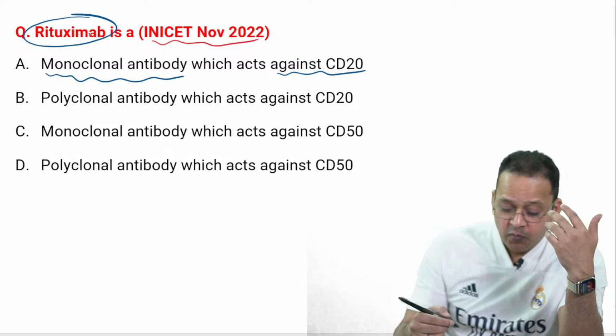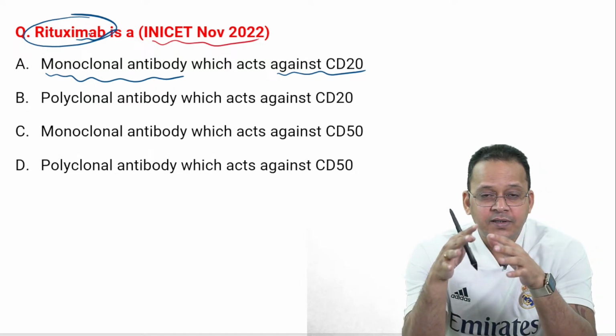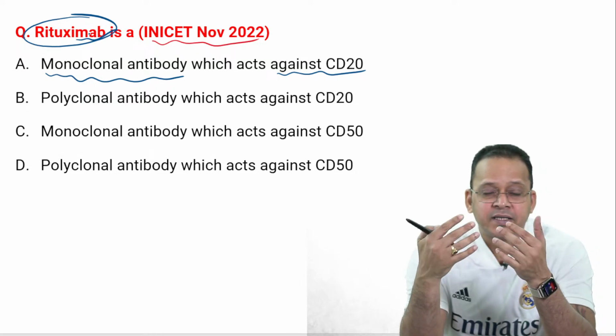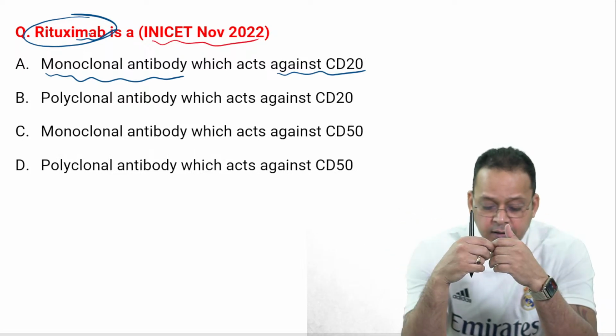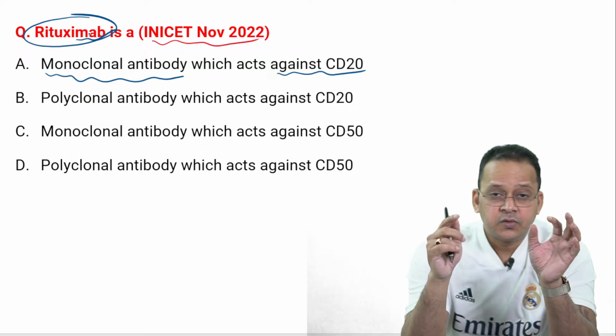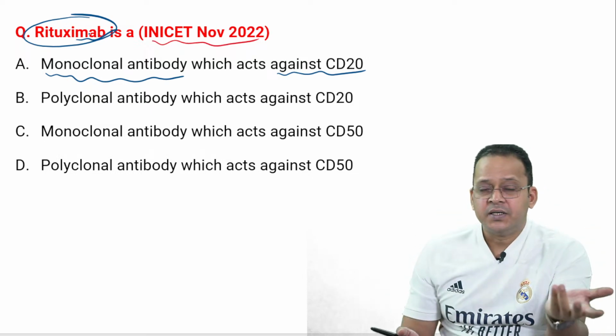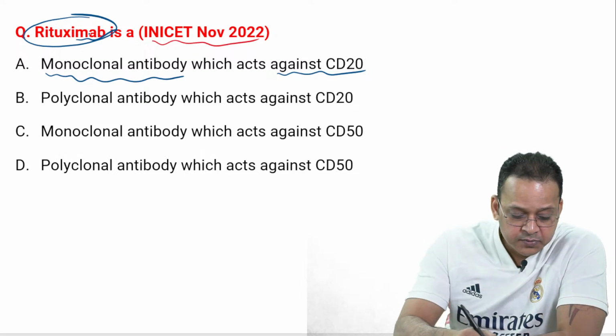The reason why I'm saying it's a stupid MCQ is that if you look at any drug that ends with MAB, MAB itself stands for monoclonal antibody. So any drug that ends with MAB is a monoclonal antibody. So rituximab is a blocker of CD20.